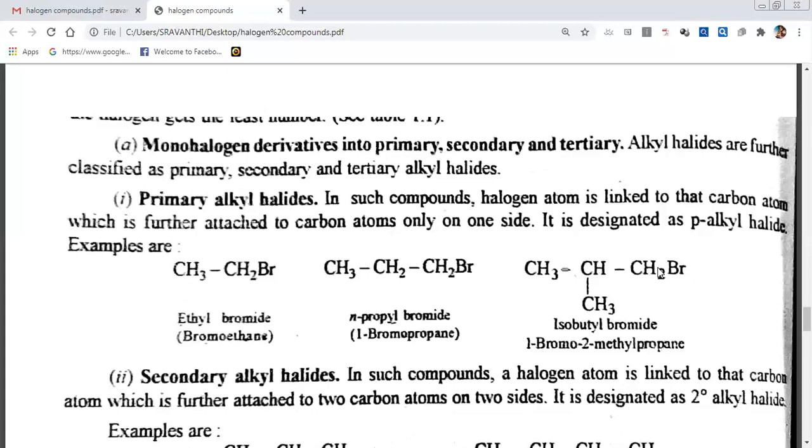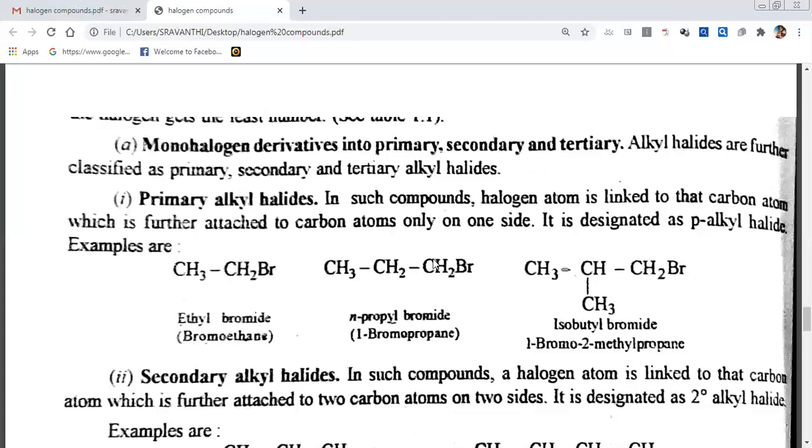First you see mono alkyl halides, which means the halide should be one. After that, is it primary? Is it secondary? Is it tertiary? We have to see. So see the carbon with bromide. This is the carbon with bromide. Check the connectivity of this carbon. The halide-containing carbon's connectivity is checked. This carbon is connected to only one carbon. The carbon connected to one carbon or zero carbon is called a primary carbon.